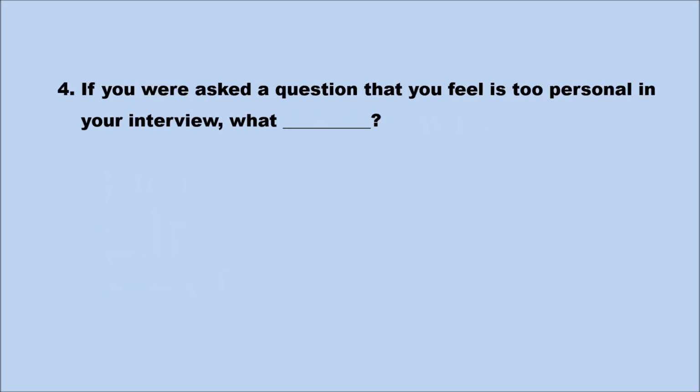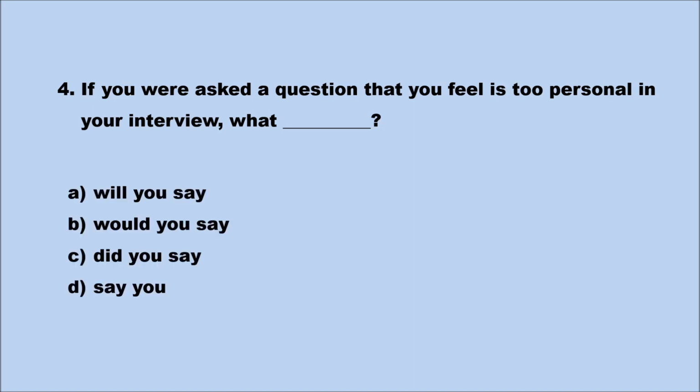Number 4. If you were asked a question that you feel is too personal in your interview, what blank? A. Will you say? B. Would you say? C. Did you say? D. Say you. Our first keyword in sentence 4 is the word if. The subordinating conjunction if implies that this sentence is a complex sentence and it is one of the conditionals.